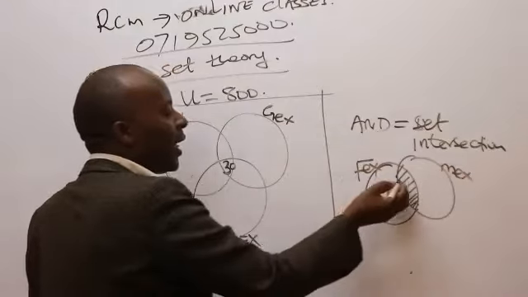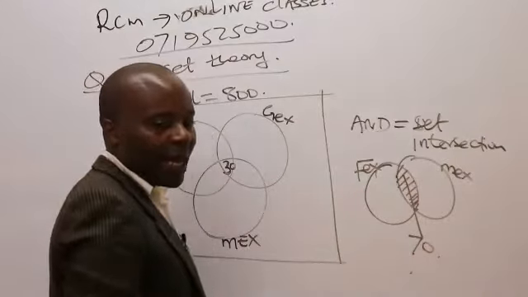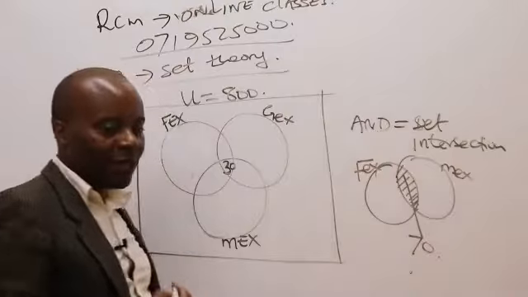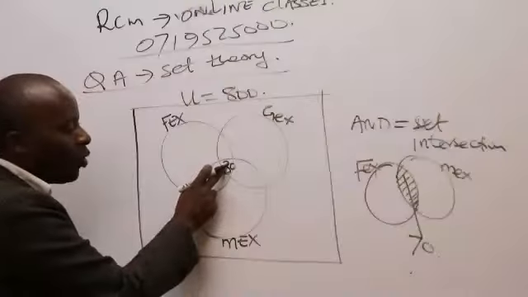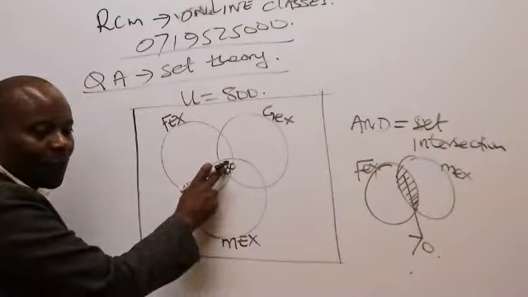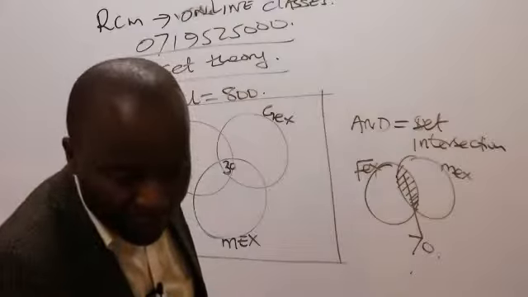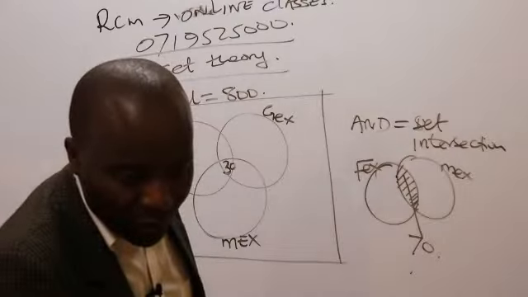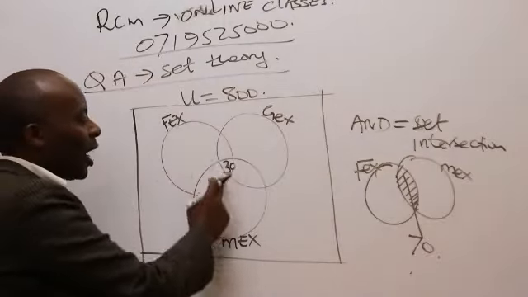So the entire intersection is 70. But fortunately, we happen to be knowing one component of the intersection between FEX and the MEX.